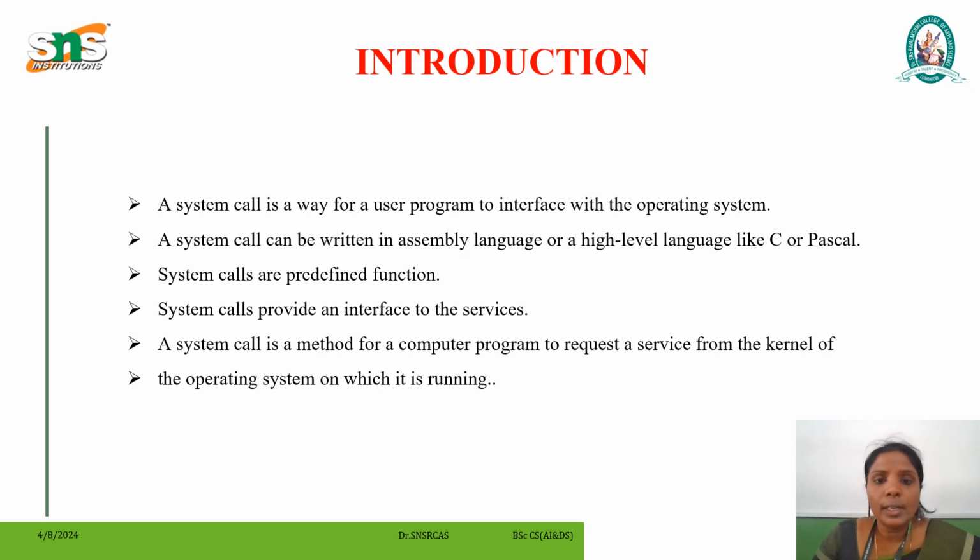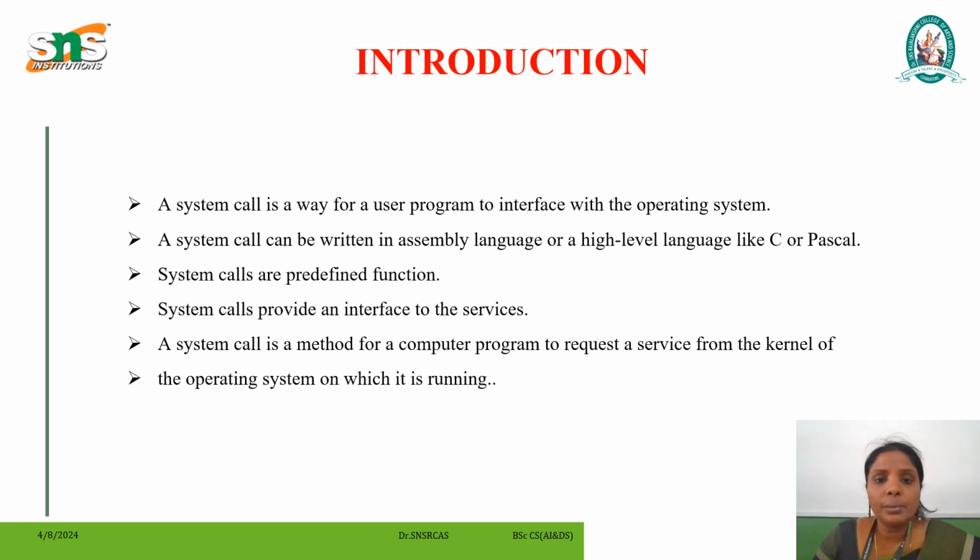A system call can be written in assembly language or a high-level language like C or Pascal. System calls are predefined functions that the operating system may directly invoke if a high-level language is used. System calls provide an interface to the services made available by an operating system. These calls are generally available as routines written in C and C++, although some low-level tasks, for example tasks where hardware must be accessed directly, may have to be written using assembly language instructions.